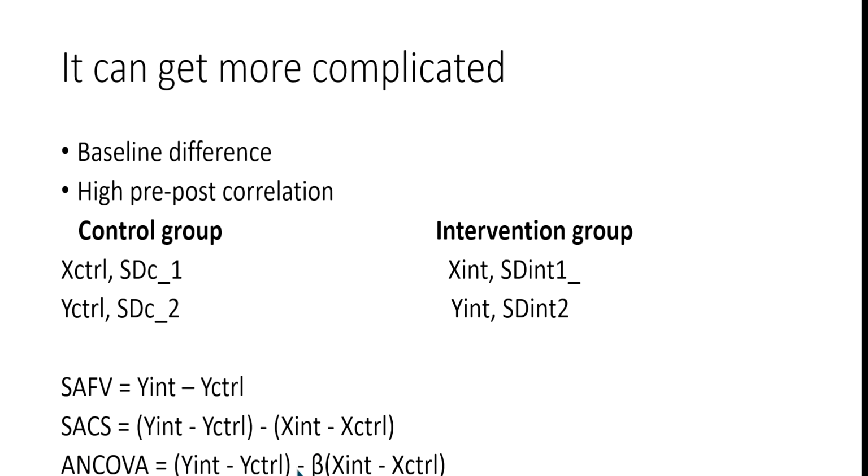Sometimes you have all the required values, and then you will be able to impute or at least calculate beta from the reported estimates. The way you calculate beta is like this. You have the pre-post correlation for the control group and the pre-post correlation for the intervention group, and you take the average of the two.